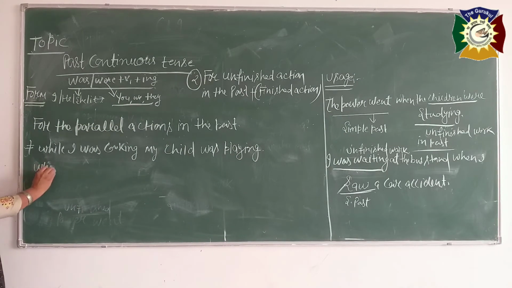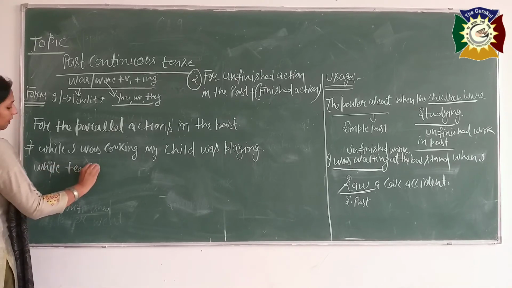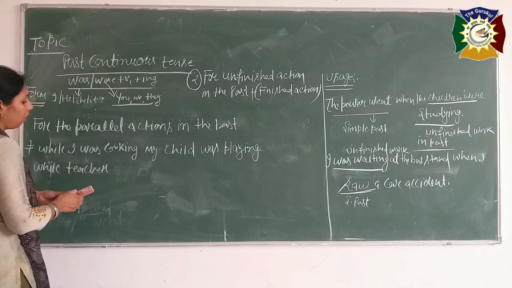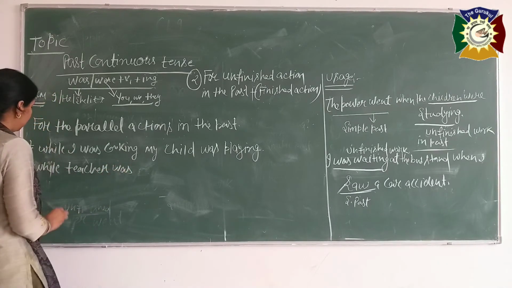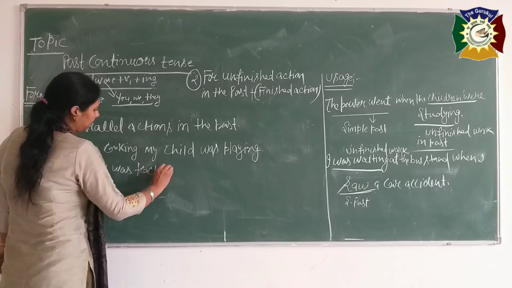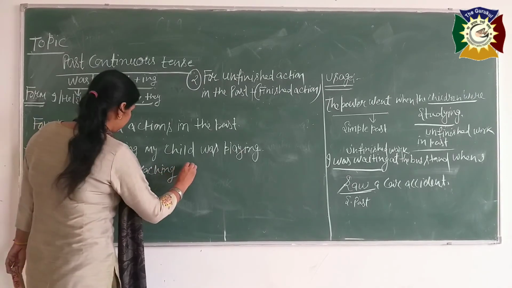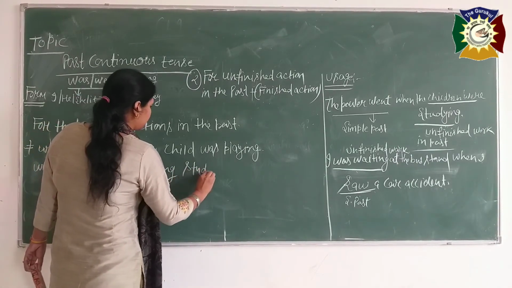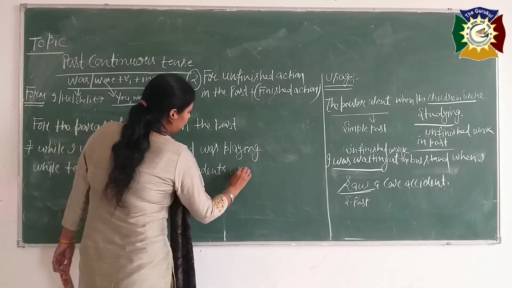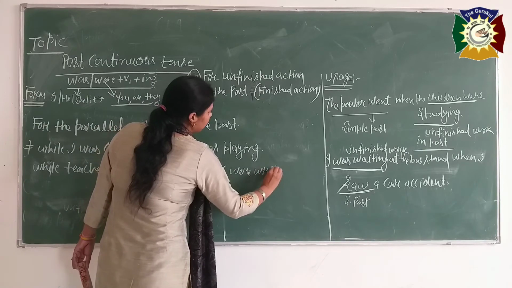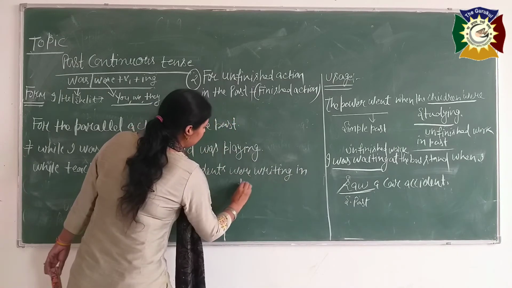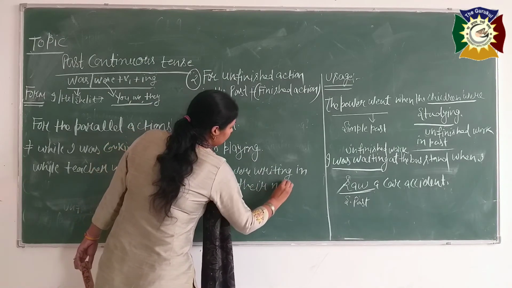While teacher is teaching, was, this is the past continuous, while teacher was teaching, students were writing in their note books.